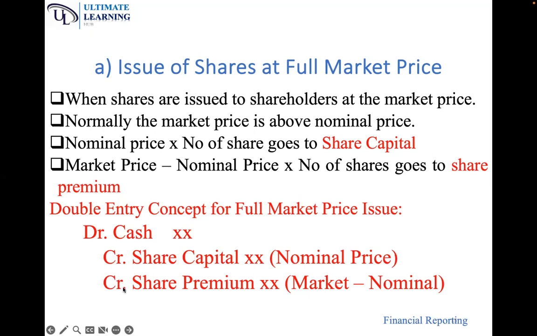So there will be two equity items: the share capital and the share premium. When you add the share capital plus the share premium, it should be equal to the total cash received.